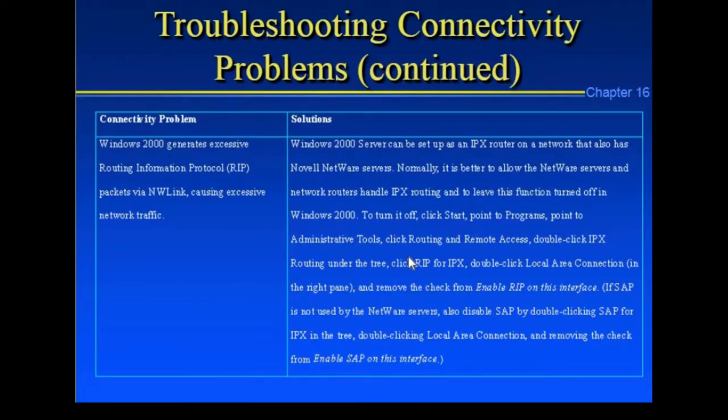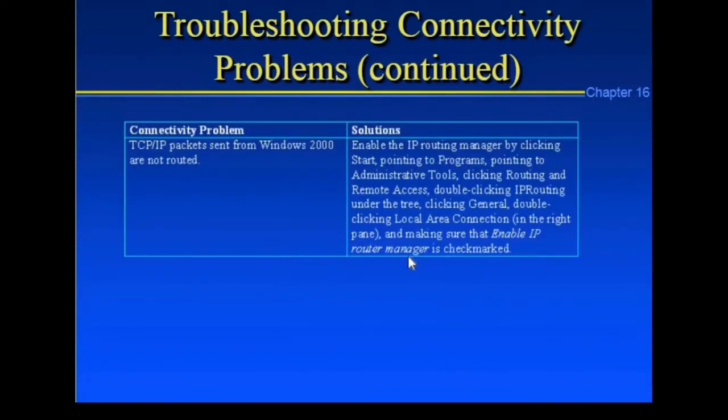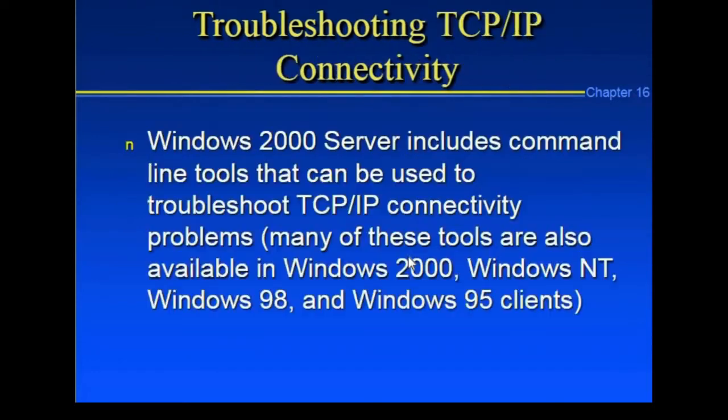If the TCP/IP packet sent by Windows is not routed, the solution is to enable IP routing.